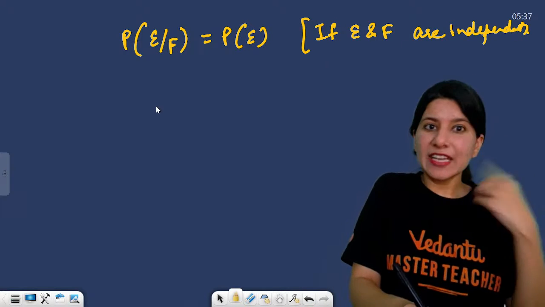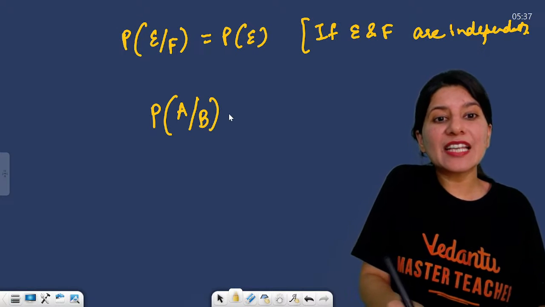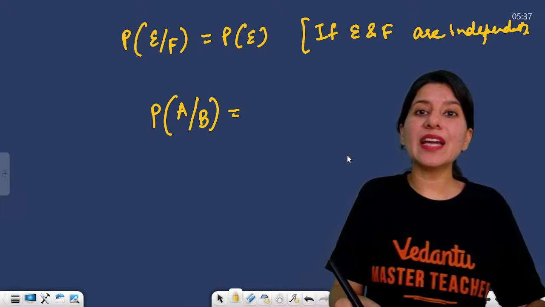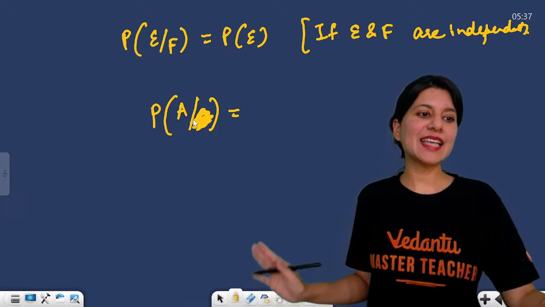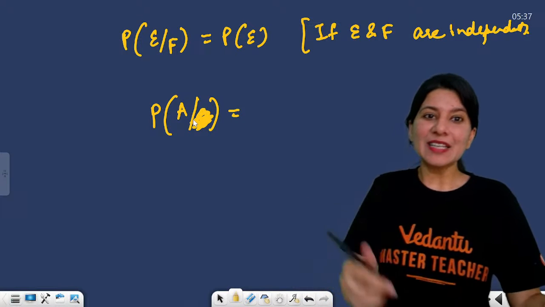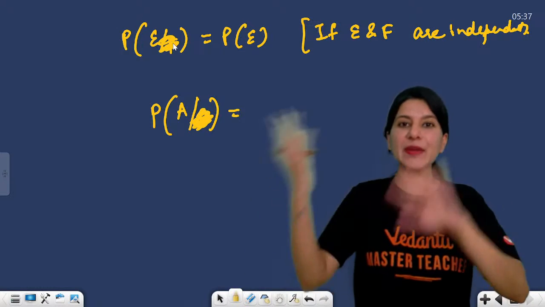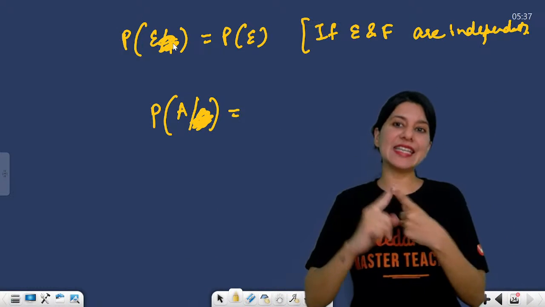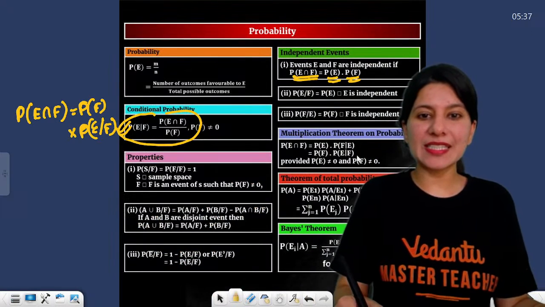If somebody asks me what is the probability of A given that B has already occurred, when A and B are independent, I just remove B. This is the answer. That's how we do it. Understood or not? So the probability of E given F will become probability of E because E and F are independent. That's how we remember. I hope this is clear.